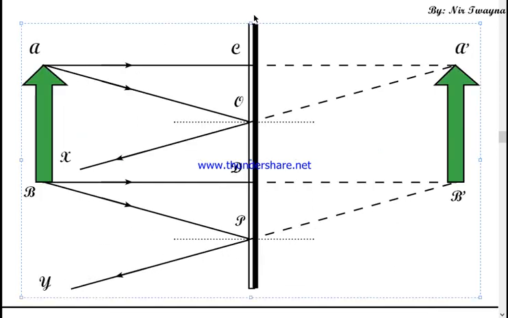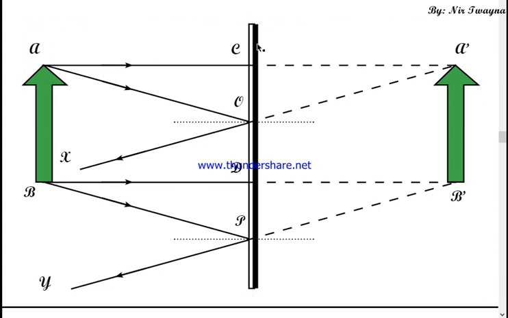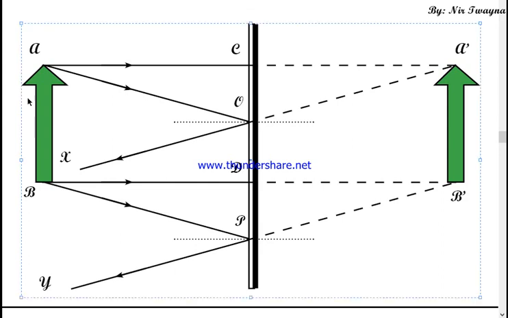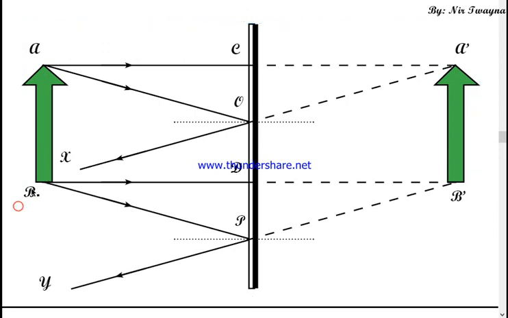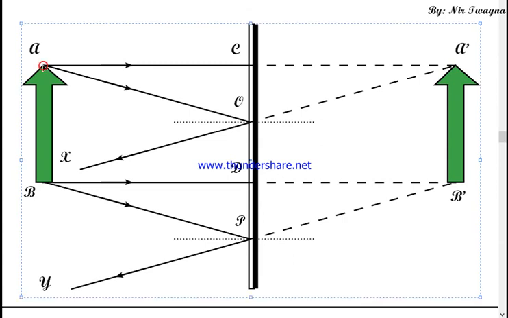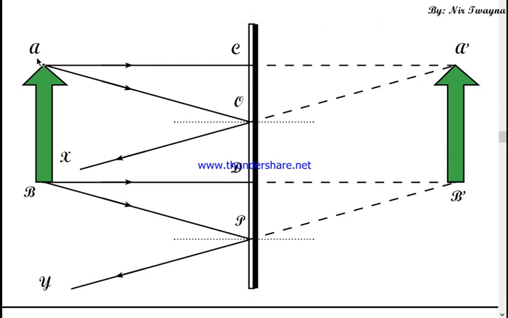This is a plane mirror and it is a reflecting surface. The white part is the reflecting surface and the black part is the non-reflecting surface, the back side of the mirror. Here is an object AB. The arrow means head, B means tail, the bottom part. Now let's check the top of the object first.